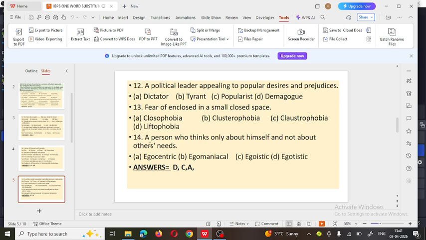Next, a person who thinks only about himself and not about others' needs. Such a person is called, options are egocentric, egomaniacal, egoistic, and egotistic. A person who gives preference to his own emotions and feelings is called egocentric. Option A.